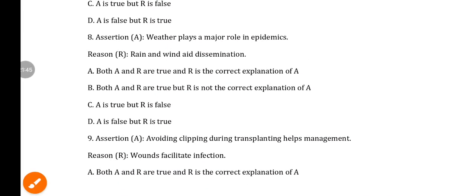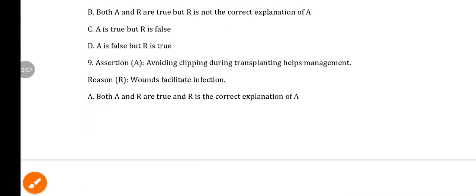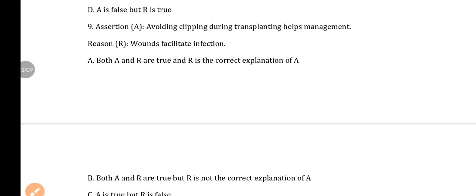Next, question number 8. Assertion: Weather plays a major role in epidemics. Reason: Rain and wind aid dissemination. This also we have already discussed. So both are correct. The weather plays a major role because the rain and wind cause the secondary spread of the bacterial cells.